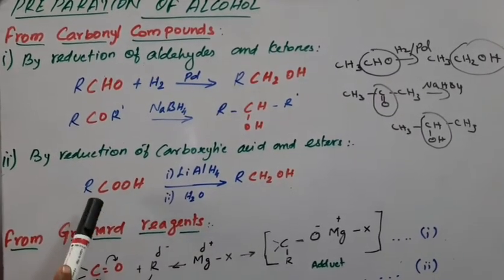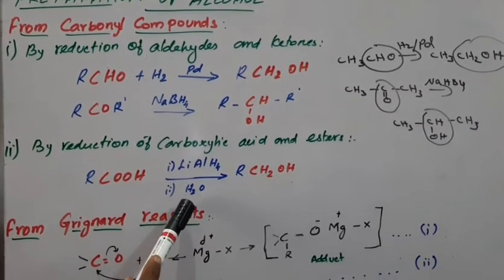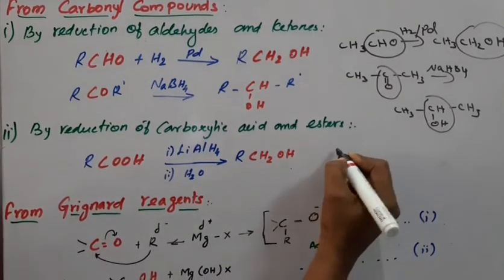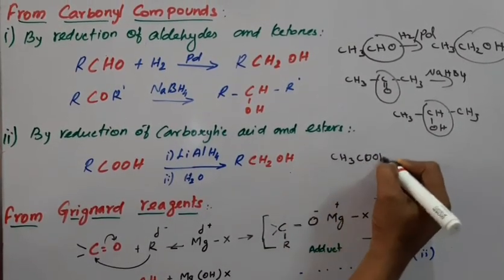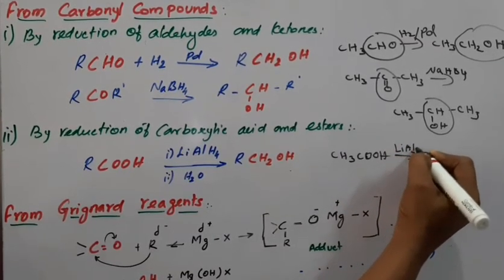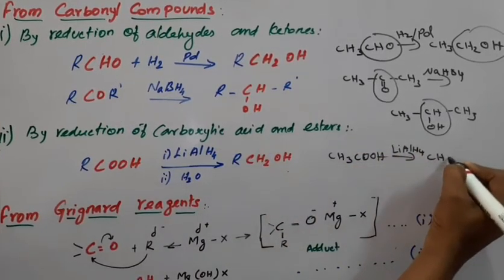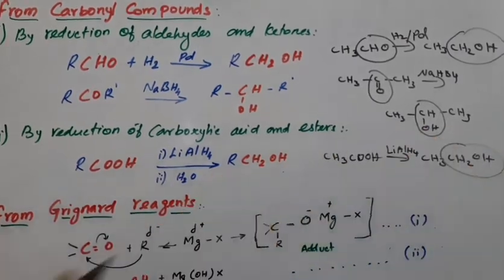The same way, an acid in the presence of lithium aluminum hydride, followed by hydrolysis, gives a primary alcohol. Take acetic acid, CH3COOH. In the presence of lithium aluminum hydride it gives CH3CH2OH, which is your primary alcohol.